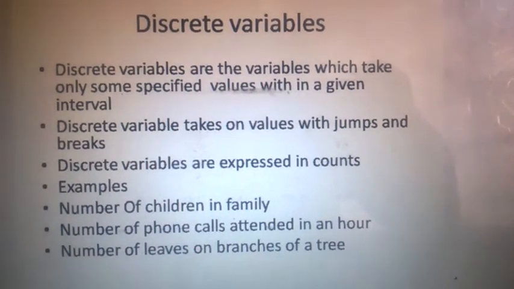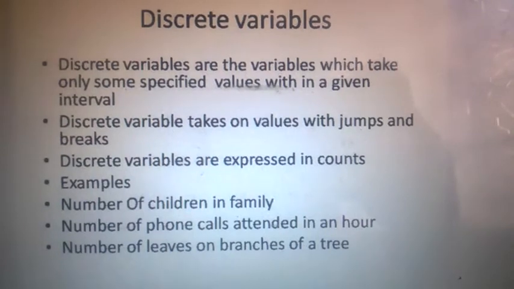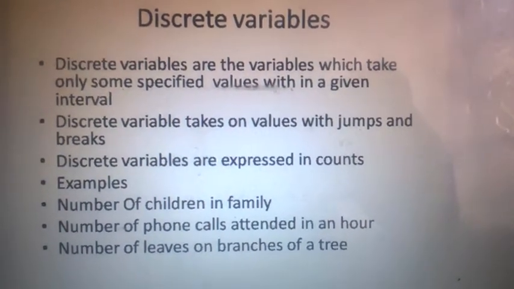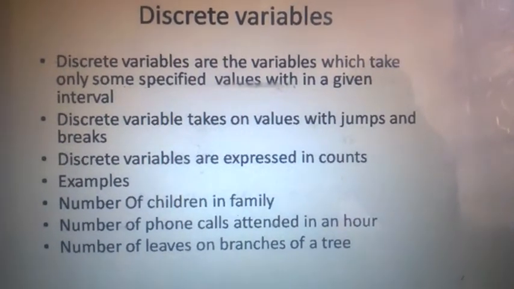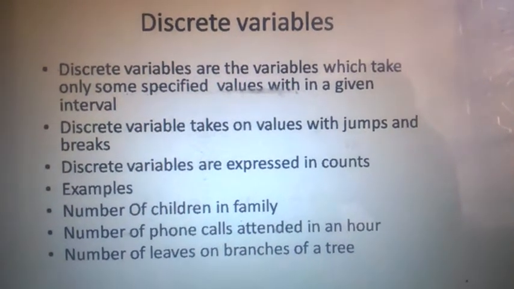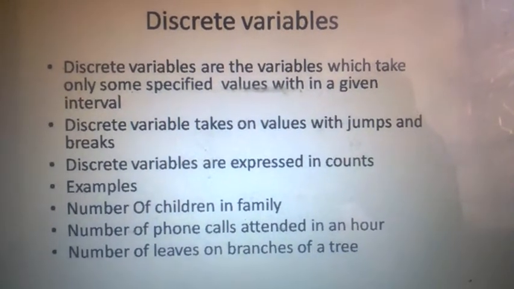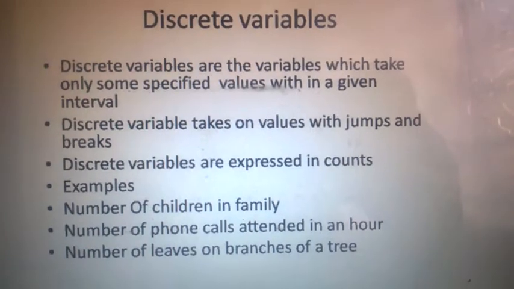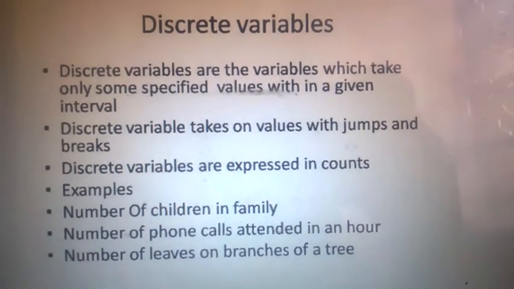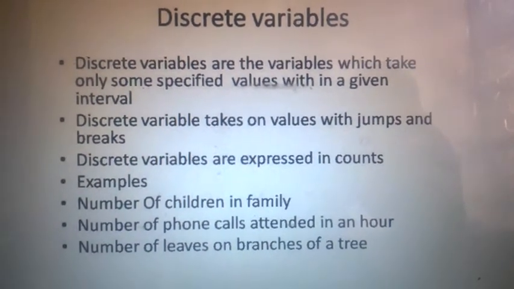Many people think that discrete variables don't have points at all. This is a good concept, but not in all cases. In some cases, it can take half values also. For example, 5, 5.5, 6, 6.5, like in the case of shoe size and collar size.